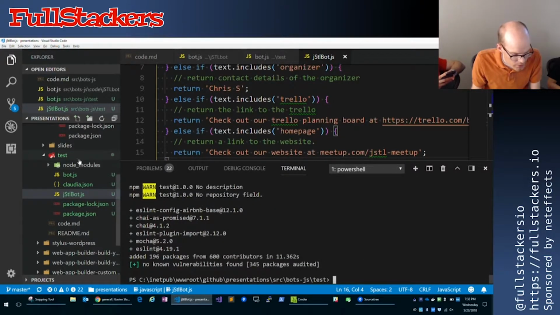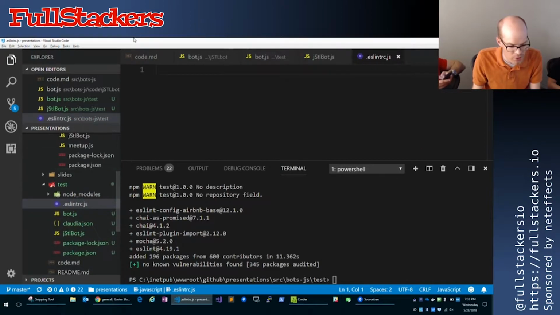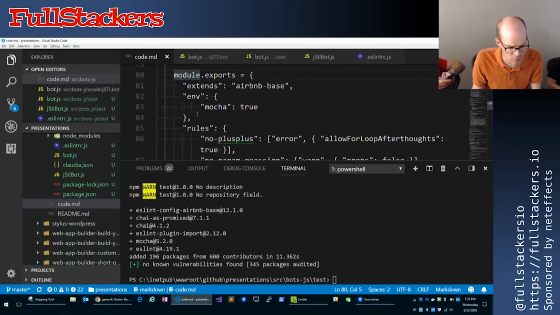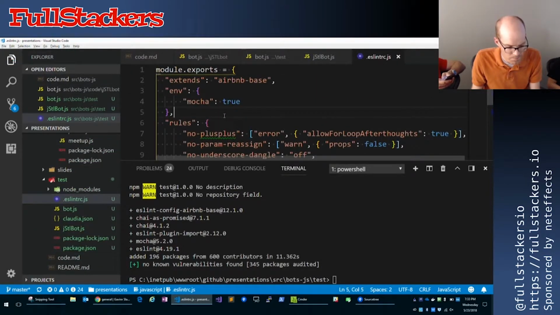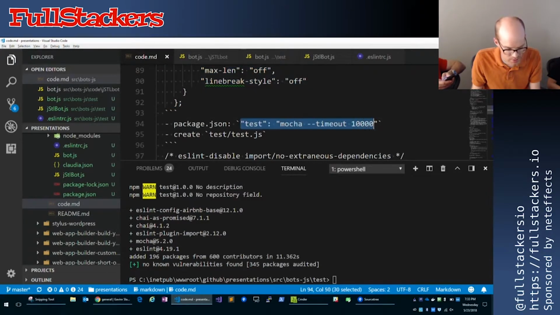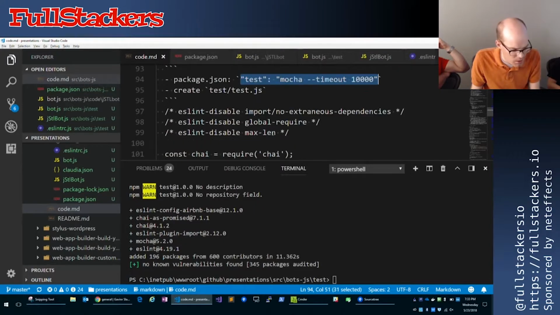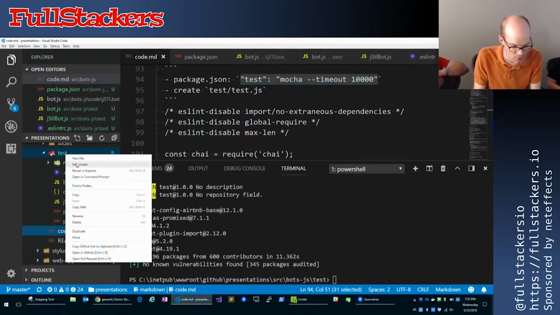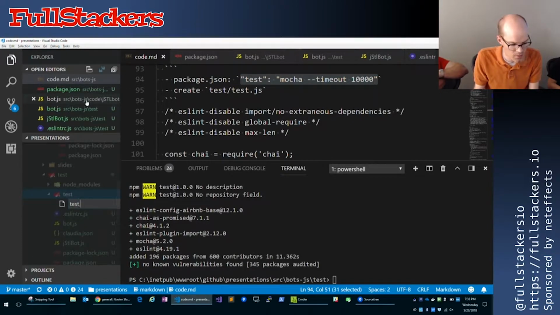And to that point, I'll go ahead and create a .eslintrc.js file and drop some code in there, to make sure we're not doing anything wrong. And then we'll make it so we can actually utilize our tests in our package.json. It's super simple, calling Mocha, and then we've got a timeout for asynchronous calls that we'll be doing later. And now let me create my test folder and a new file, test.js.